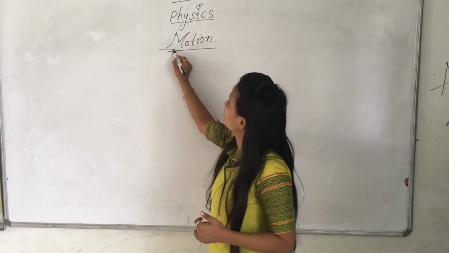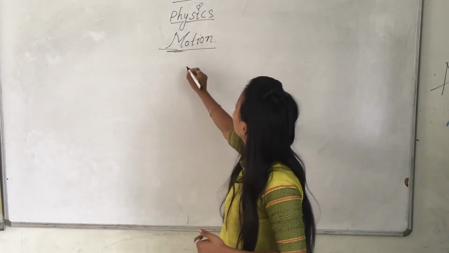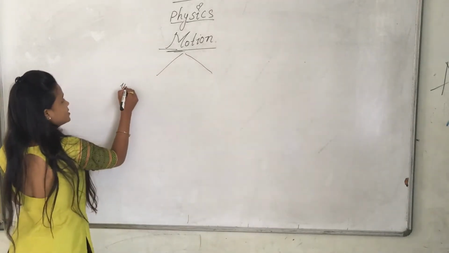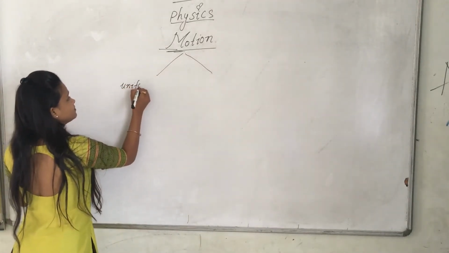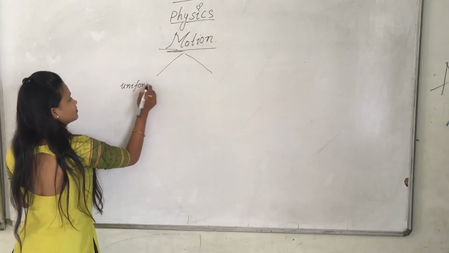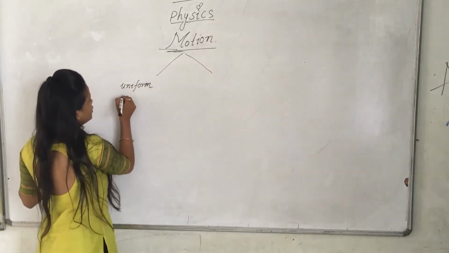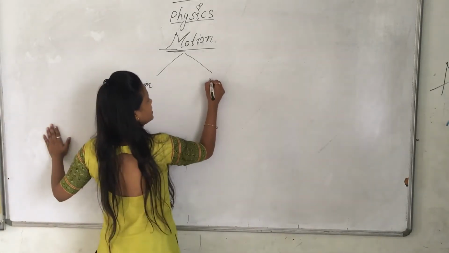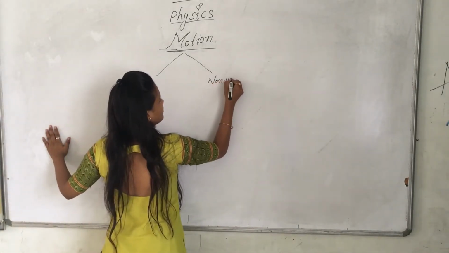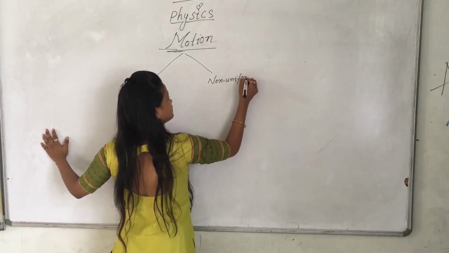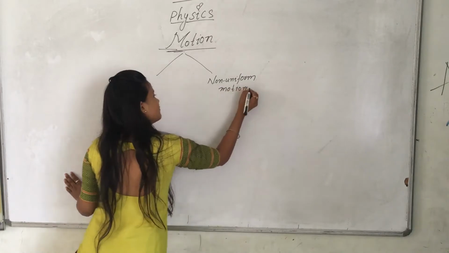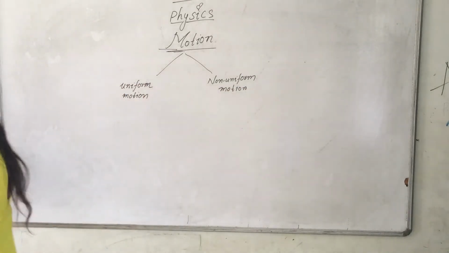Now you will study about types of motion. There are two types of motion. What are they? First one is uniform motion, and the second one is non-uniform motion. What is uniform motion and what is non-uniform motion?